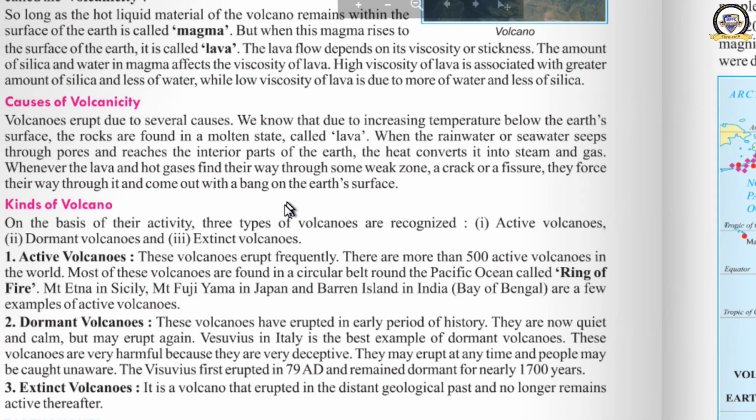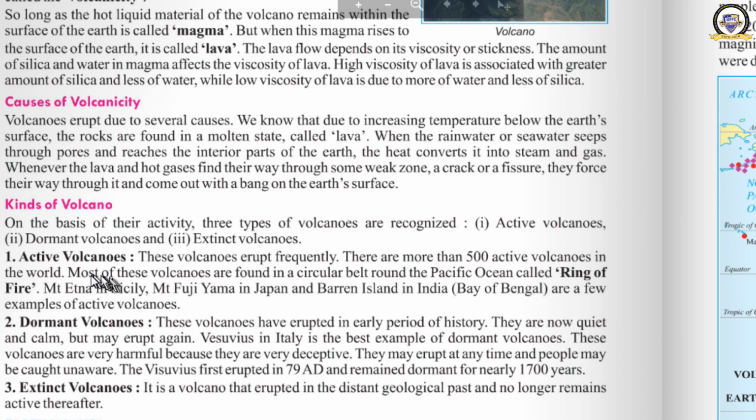Clear now? Okay, now we are going to learn about different kinds of volcanoes. We can classify the volcanoes on the basis of their activity into three types. What are they? Active volcano, dormant volcano and extinct volcano. The three kinds of volcanoes are active, dormant and extinct volcanoes.